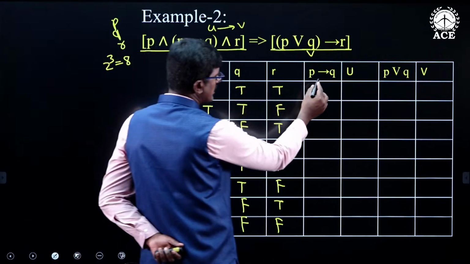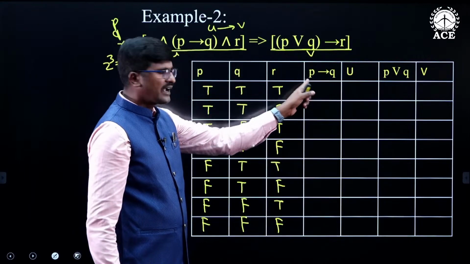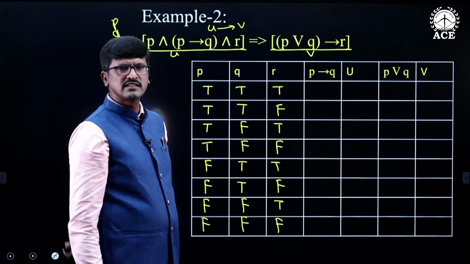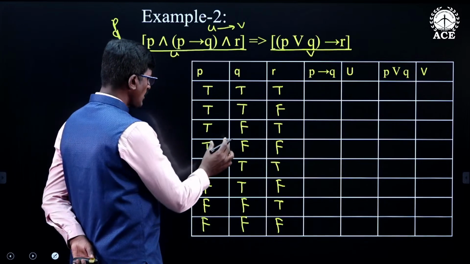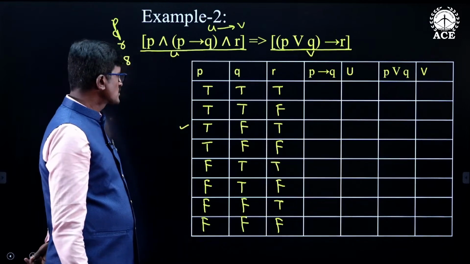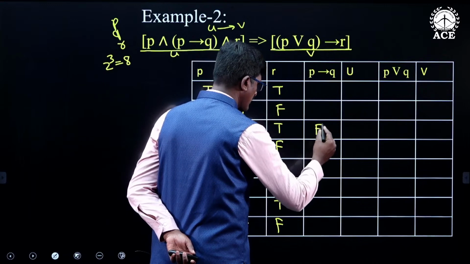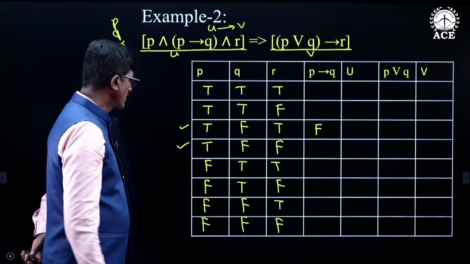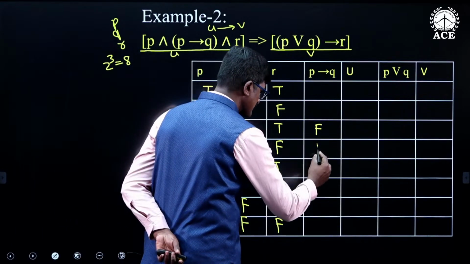Next I am going to find out the truth values of P conditional Q. P conditional Q is false when LHS is true, RHS is false, that is when P is true and Q is false. In the third case, P is true, Q is false, therefore it is false. Similarly, look at the fourth case: P is true, Q is false, therefore it is false.